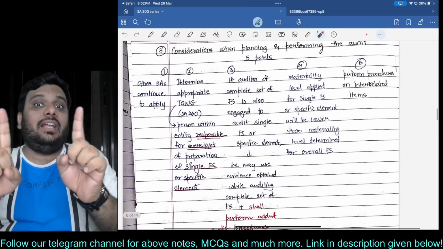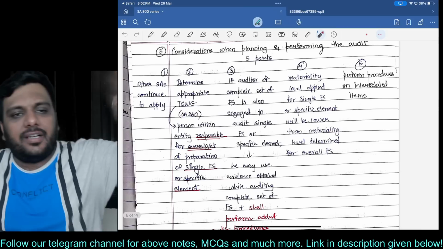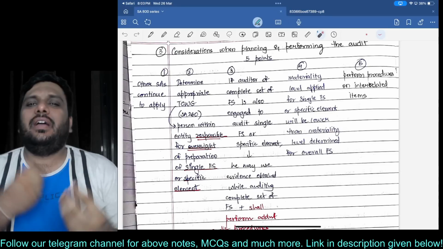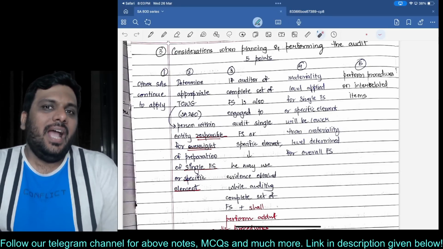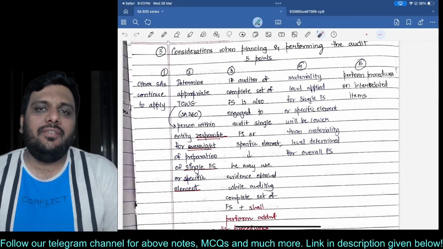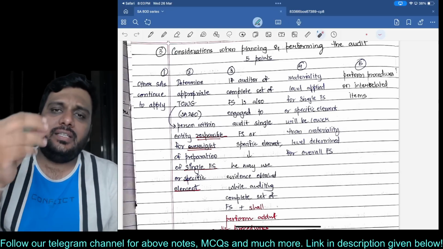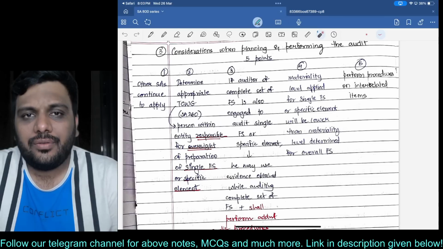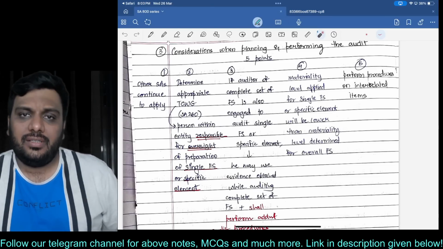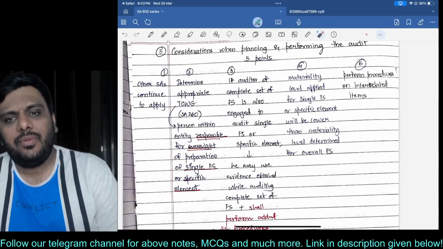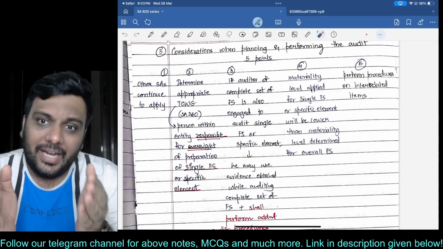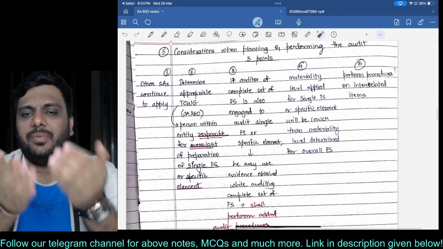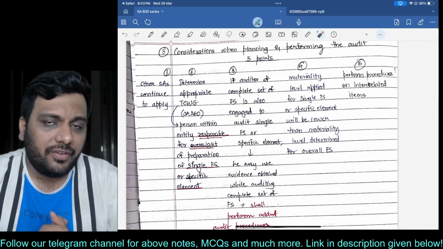All right. Materiality level. Tell me, everyone. When I'm conducting audit of overall financial statements, my materiality level is around 1% of turnover or 5% of profit before tax and so on. However, if I'm conducting audit of an inventory schedule, now inventory itself is a small amount. Let us say turnover is 1,000 crores and inventory is 100 crores. So at the 1,000 crore level, maybe 10 crore is an important figure, but at the 100 crore level, 1 crore can be an important figure. So the materiality level applied for a single financial statement or specific element of a financial statement, I hope you understand with common sense, will be lower than the materiality level determined for the overall financial statements.